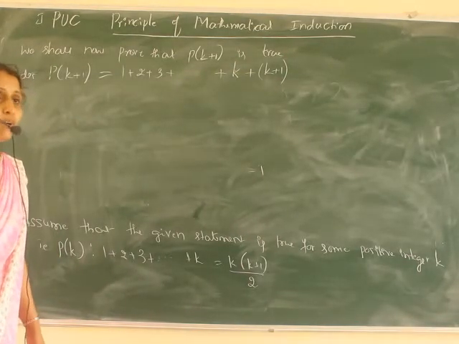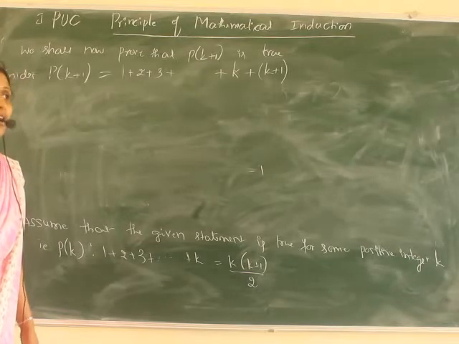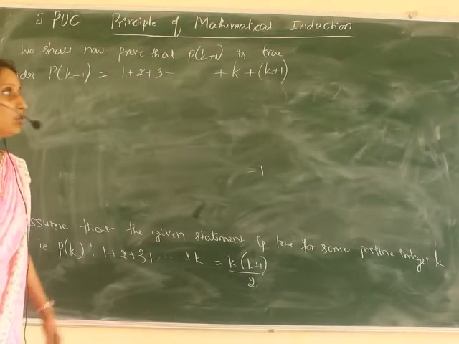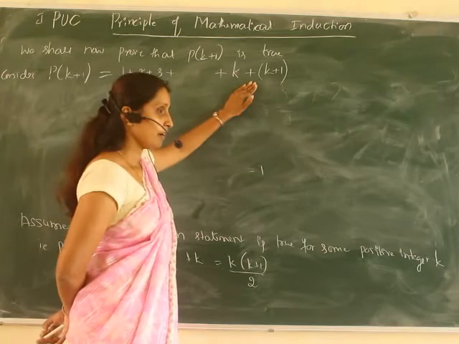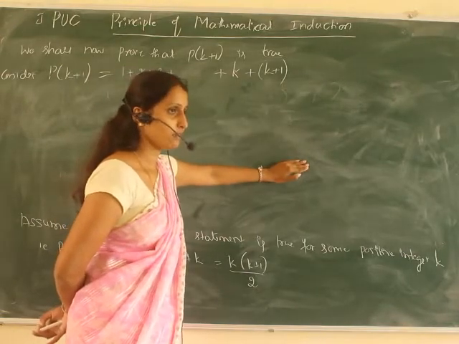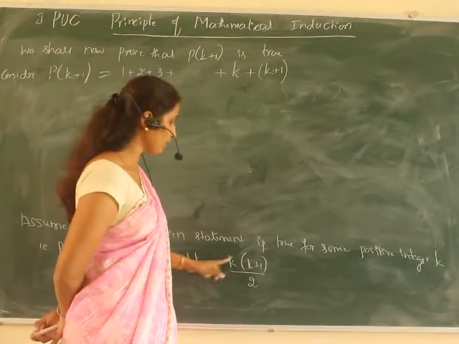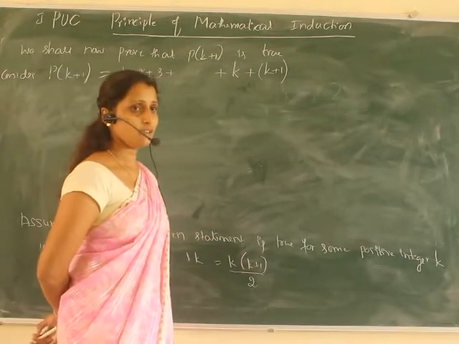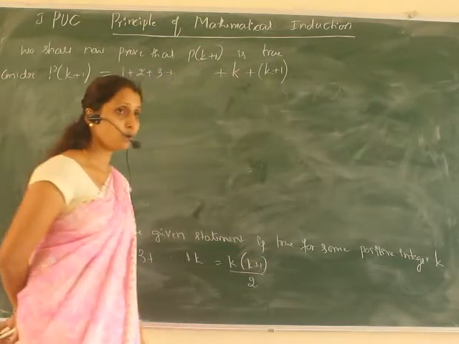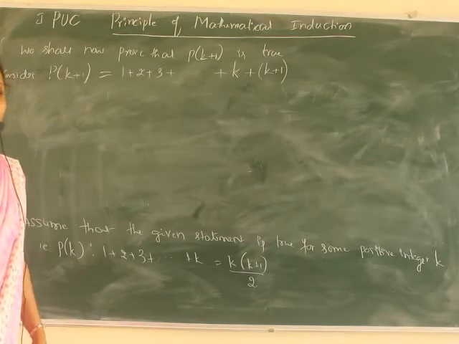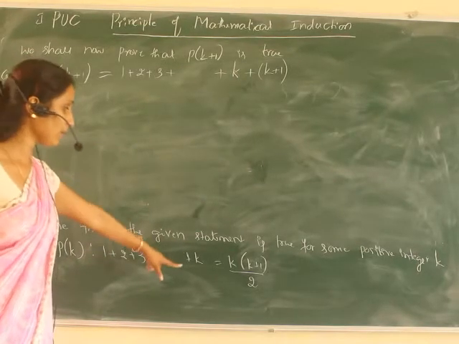Now we don't know whether it is true or not. After pushing only I'll come to know. Just now I have pushed, now we have to wait for the result. After simplification we have to get the result. Directly I cannot write, because after pushing I'll come to know whether the next one is true or not. So k plus 1 I have added.